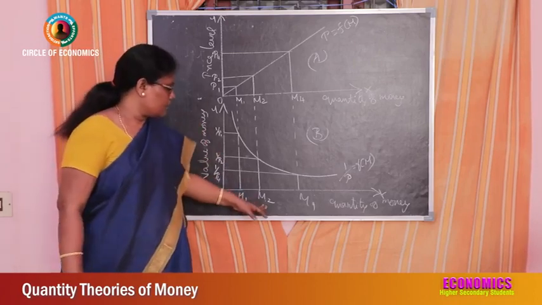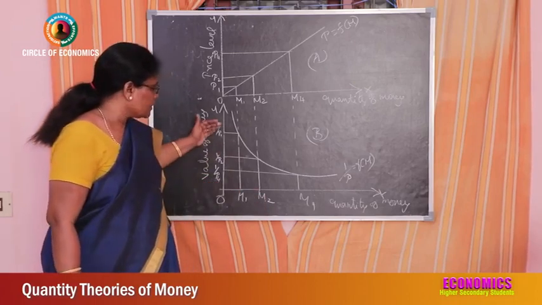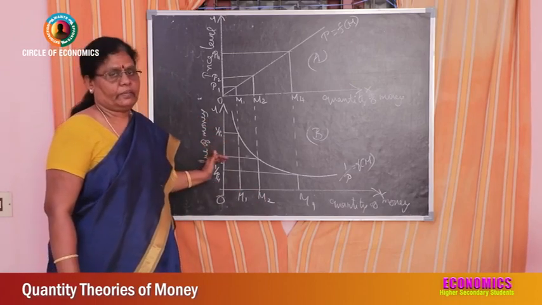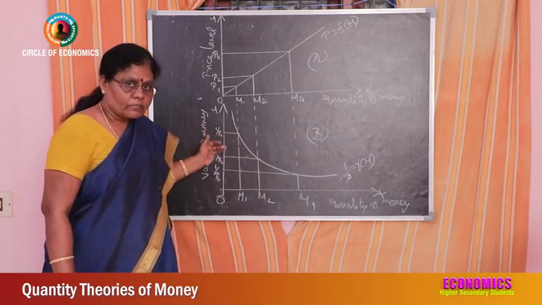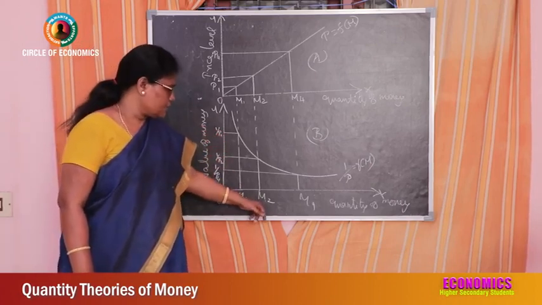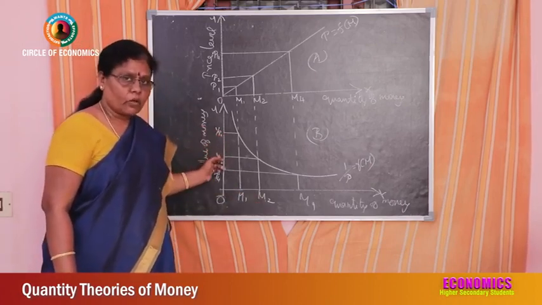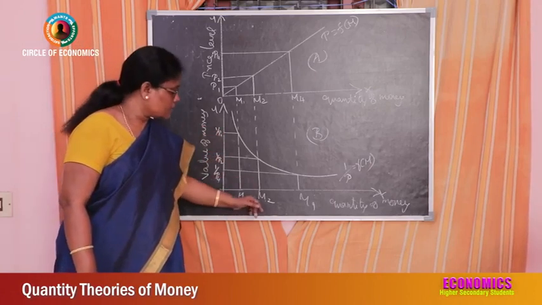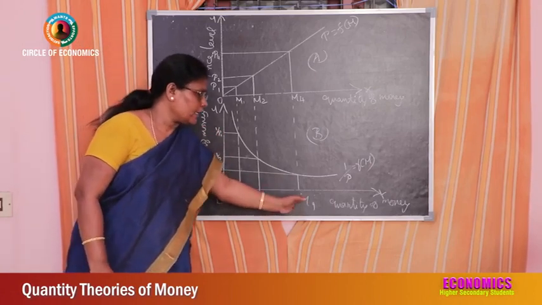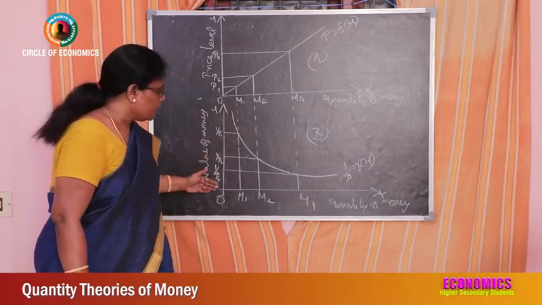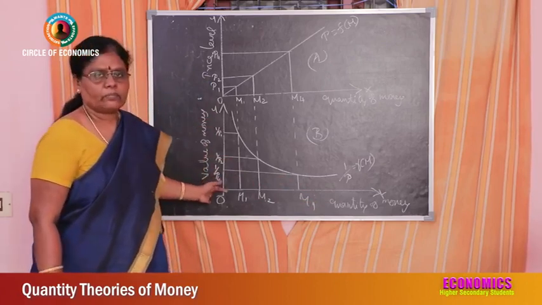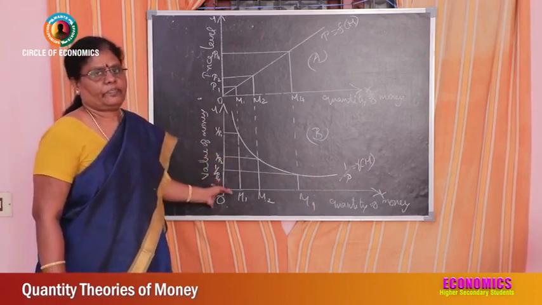So when quantity of money increases, value of money gets halved. Value of money comes down. When quantity of money increases, value of money comes down. When the quantity of money increases from M2 to M4, 4 times it increases, but value of money comes down that much, 4 times it comes down.